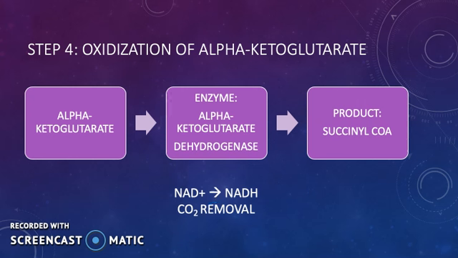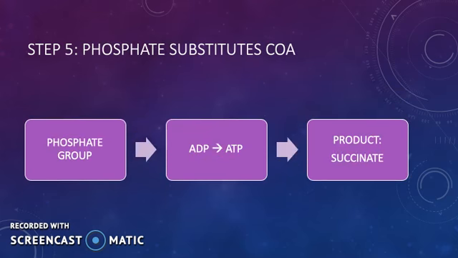Step 4. This step involves the oxidation of alpha-ketoglutarate, which reduces NAD+ to another NADH and releases another carbon dioxide molecule. What is left is a 4-carbon molecule that picks up coenzyme A, which forms succinyl-CoA. Alpha-ketoglutarate dehydrogenase controls the speed of this step. Step 5. A phosphate group exchanges for the CoA group of succinyl-CoA, which creates ATP or GTP. Succinate is then the molecule that is created during this step.